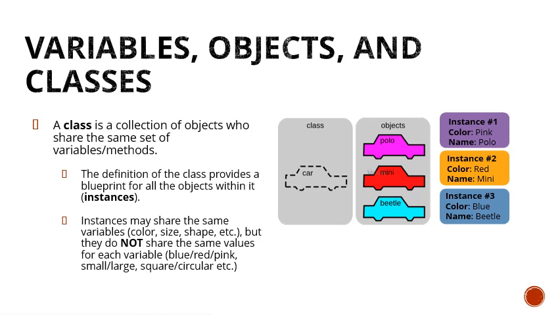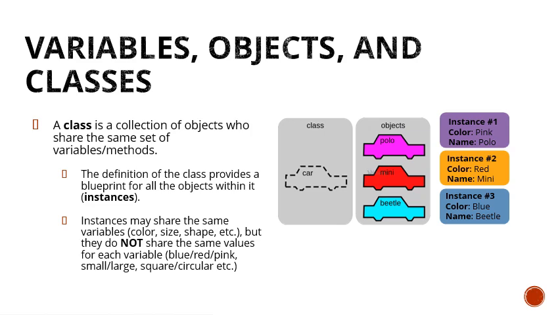So now, what is a class? We've known the meaning of objects, we've known the meaning of variable. Now, a class is a collection of objects which share the same set of variables or methods. It is a collection of objects which share the same set of variables and methods. And the definition of a class provides a blueprint for all the objects within it, which are also referred to as instances. So instances may share the same variables, color, size, shape, etc., but they do not share the same values